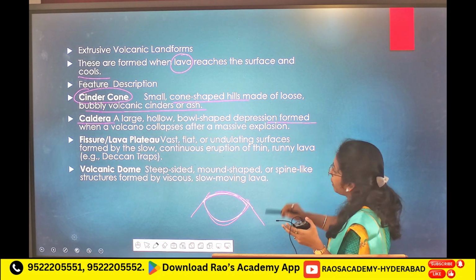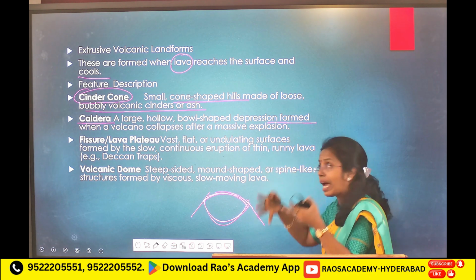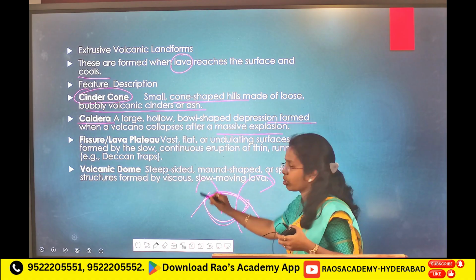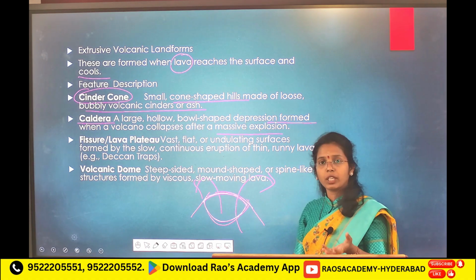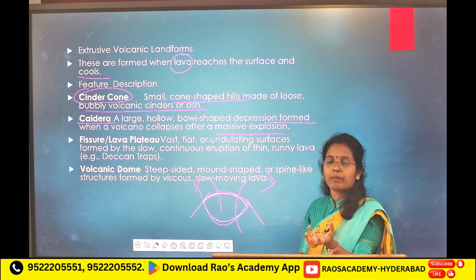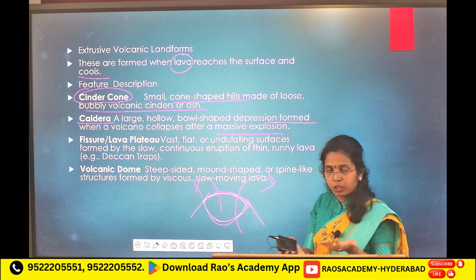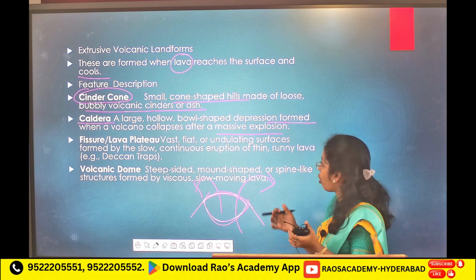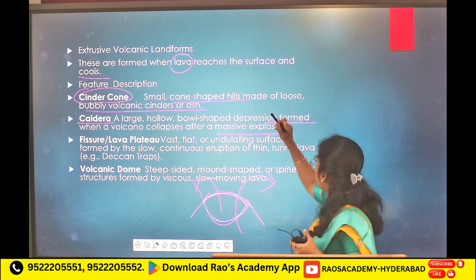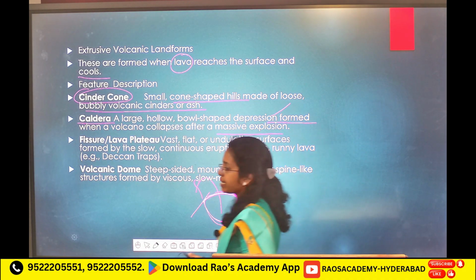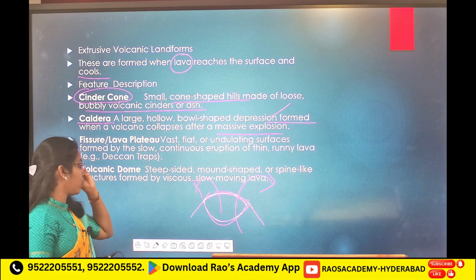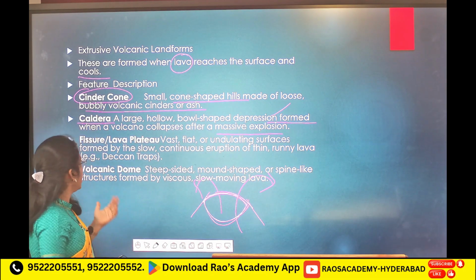Bowl shaped depression formed when a volcano collapses after a massive explosion happened. Because of that collapse, a large hollow bowl shaped depression forms, and sometimes in this depression water accumulates. We call them caldera lakes.